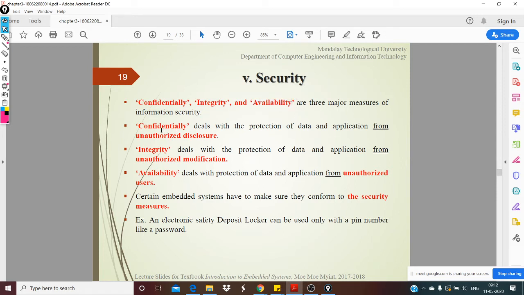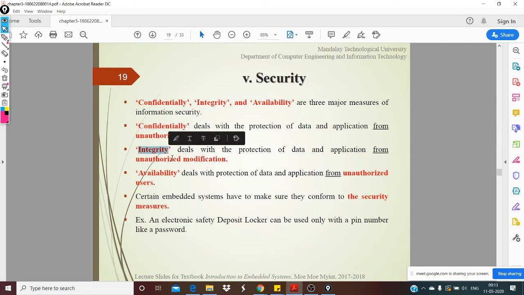So confidentiality is nothing but the data is confidential for use, meaning when you say something is confidential, it means it's secret, and for somebody it should not be revealed, correct? So confidentiality should make sure that the data associated with the embedded system is not accessible by unauthorized users. So unauthorized access should be prevented. So that is confidentiality.